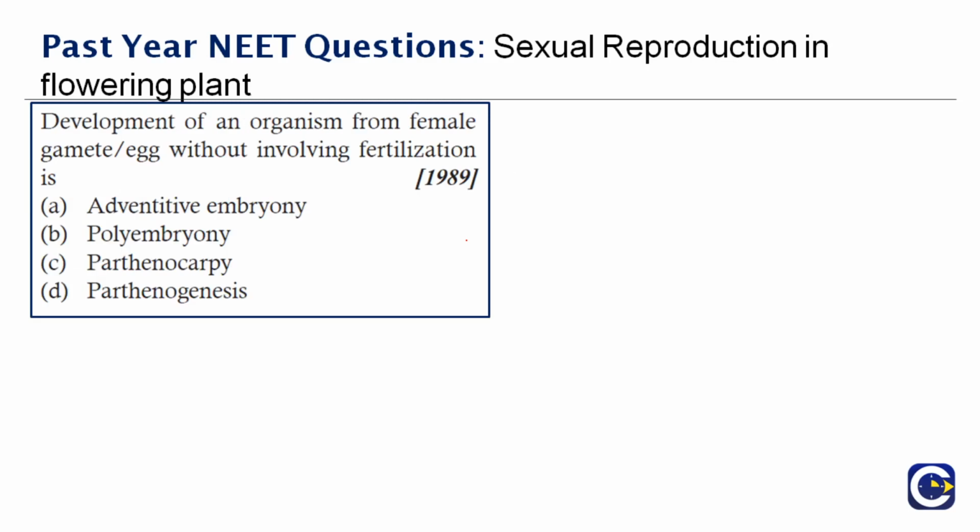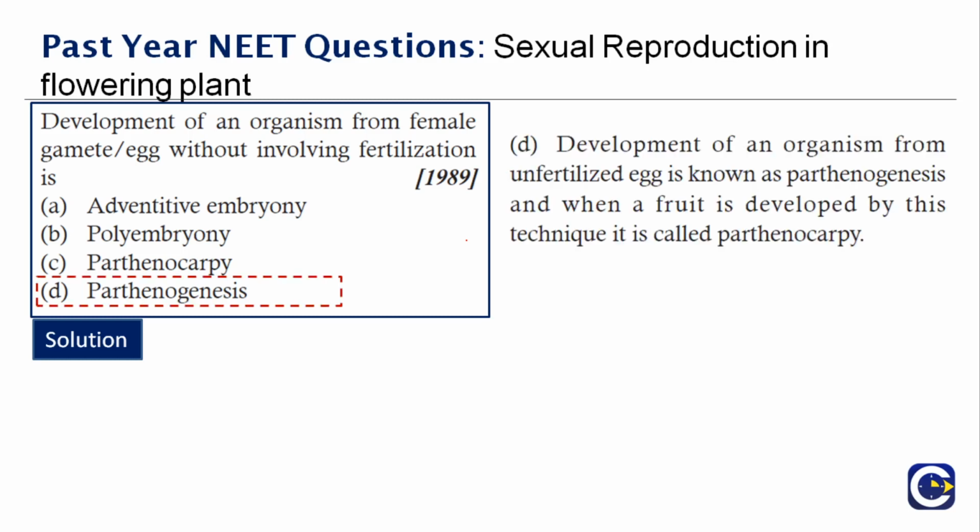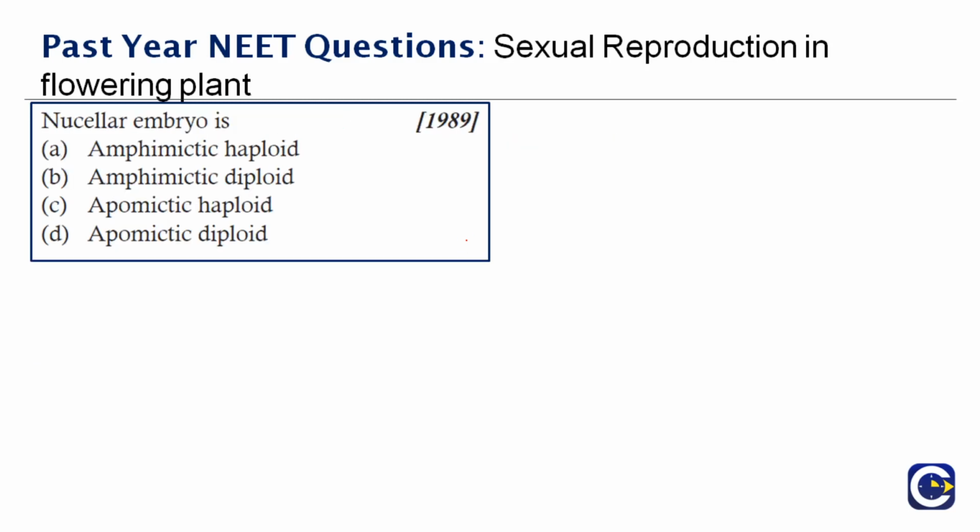Next question here. Development of an organism with female gamete or egg without involving fertilization is dash. Again, this is an easy question for you to answer. Any idea what the answer is? Yes, the right answer is option D, parthenogenesis. It's the development of an organism from an unfertilized egg. When a fruit is developed by this technique, you call that parthenocarpy. And when you have an organism developed without fertilization, you call that process parthenogenesis. Okay, simple.